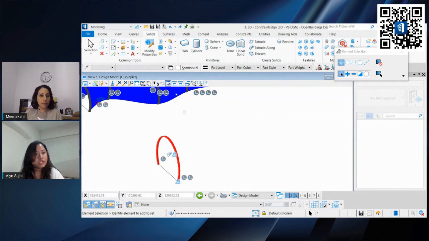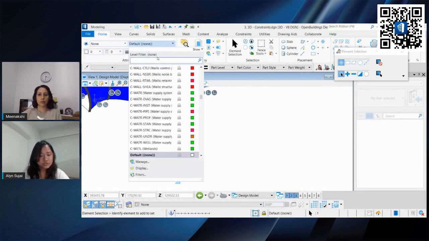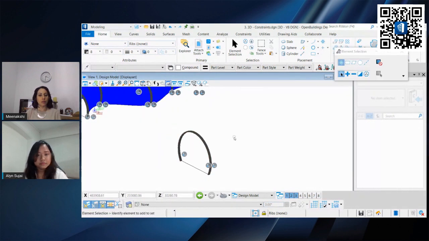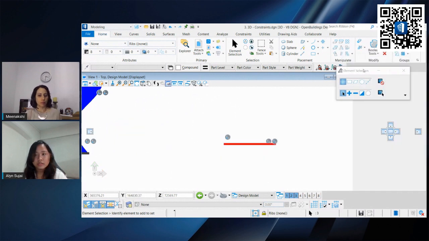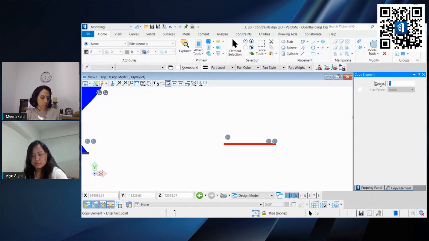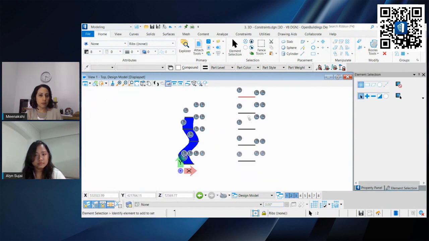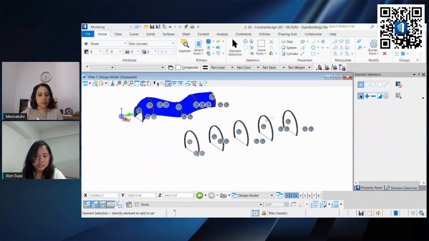Let us go one step back. Before that, let us change this so that we're able to differentiate between our ribs and our shell. So let's go to the level and change it to ribs. And the color will be by element, which is in black gray. So our first one is done. Let us repeat the steps. We'll copy over, create 4 copies, and we will have 1, 2, 3, 4, 5. So it's looking nice.